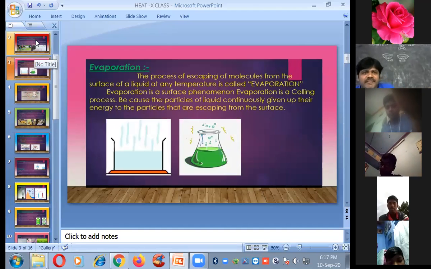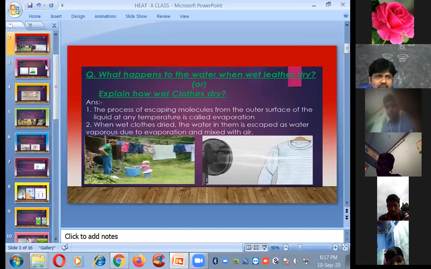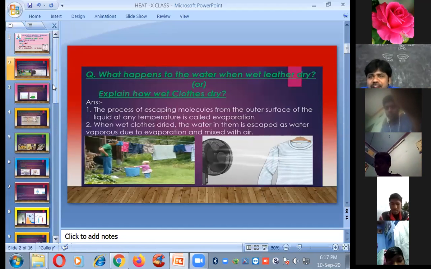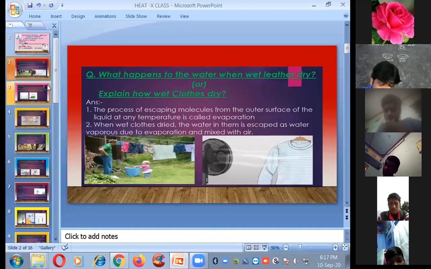So here, this is the first example that I explained to you. What happens to the water when wet clothes dry? Or explain how wet clothes dry. What is the process involved in that? First of all, evaporation. In the evaporation process, the water molecules which are present in the cloth are converted into